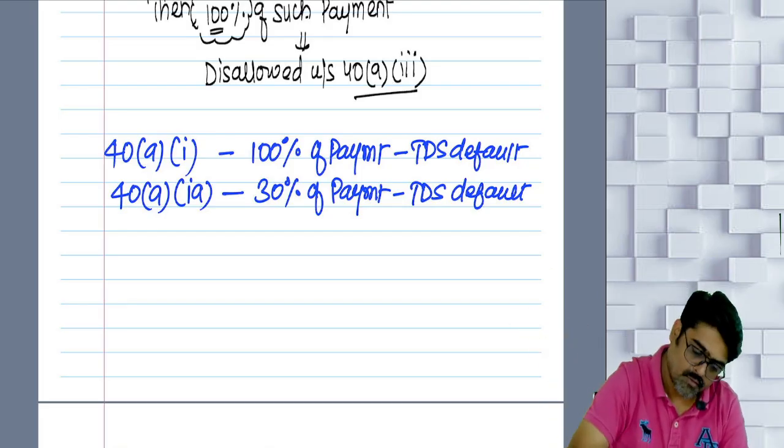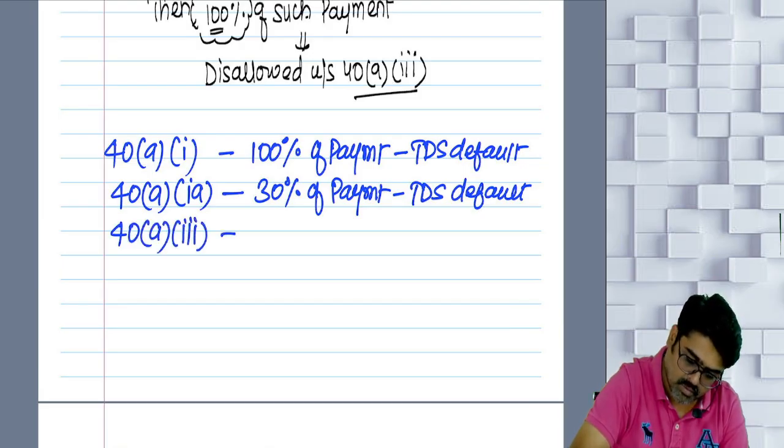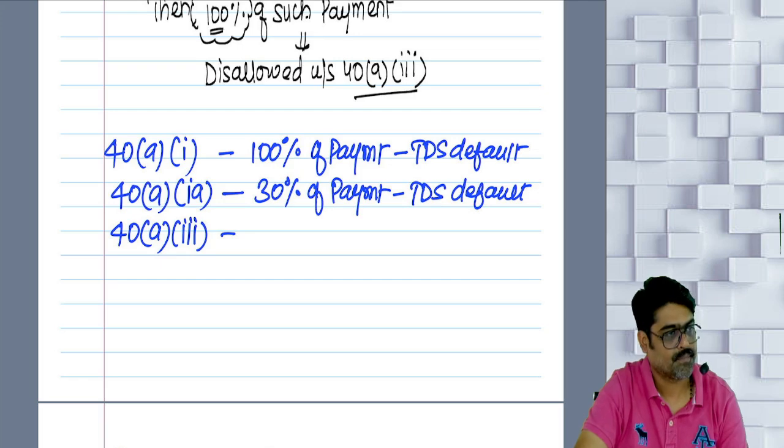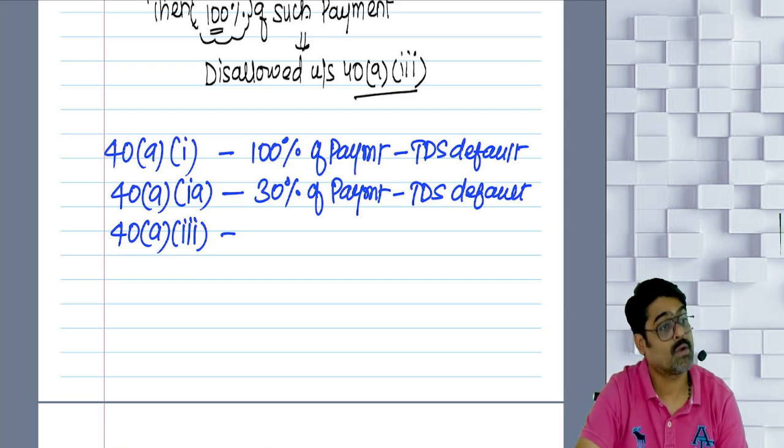Okay? Now 40 clause A, subclause 3 talks about what? Salary, which you are paying outside India to any non-resident. On that salary, are you supposed to deduct TDS? Yes. Deposit TDS on or before the due date of filing ROI? Yes. You did not do that.